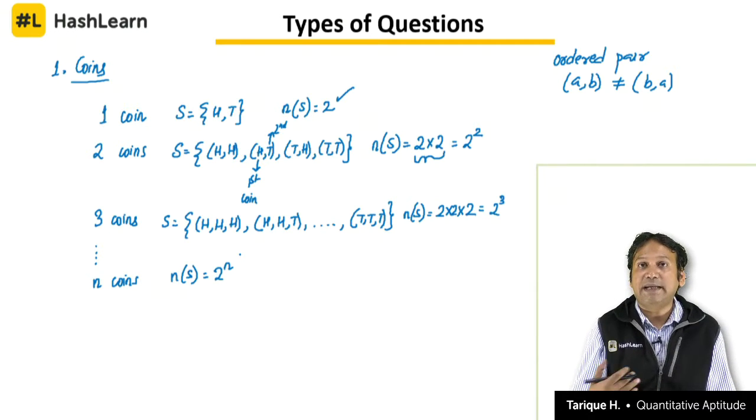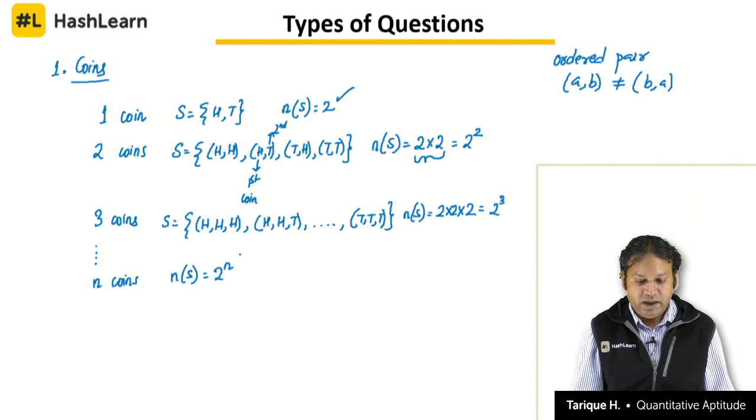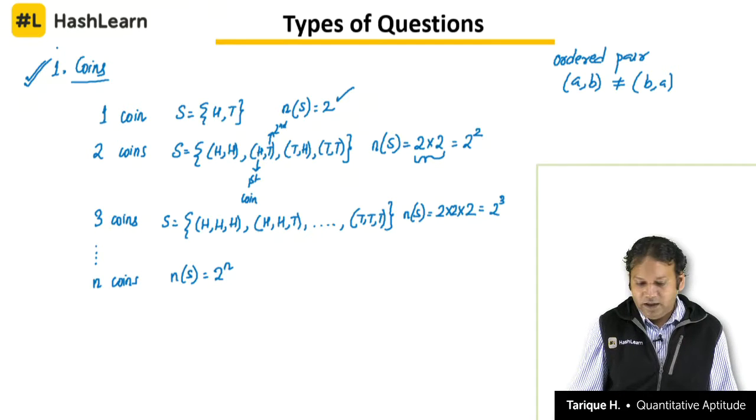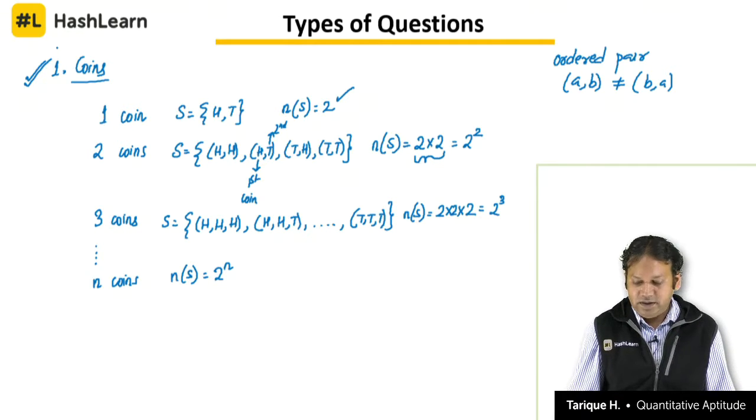How will you calculate the sample space? Then based on the question asked in the examination, you can find out the event set from the sample space and then solve. So if you first find the sample space, half the work is done. This is your first type of question, that is coins. Next we will look at the questions on dice.